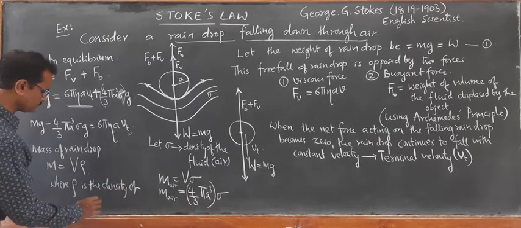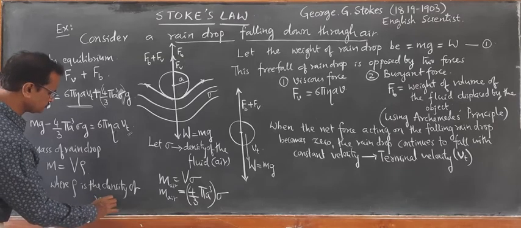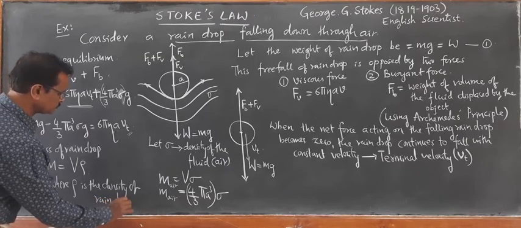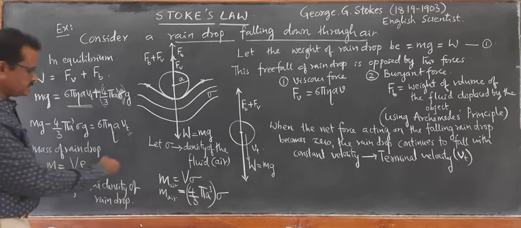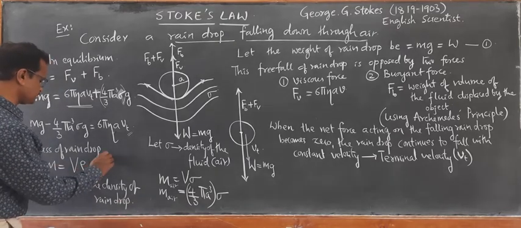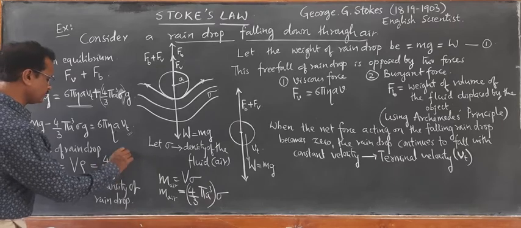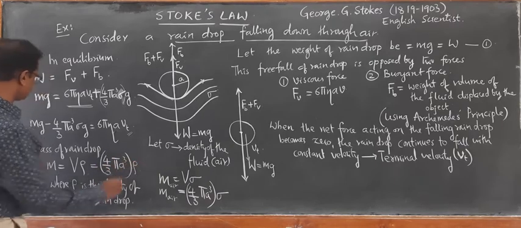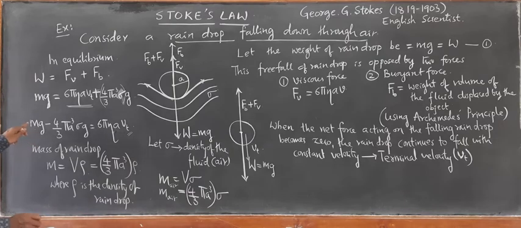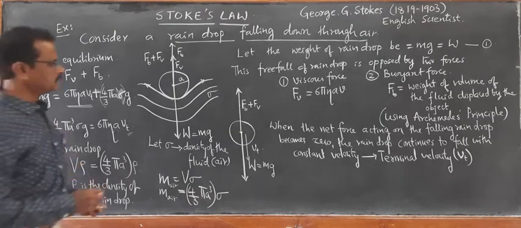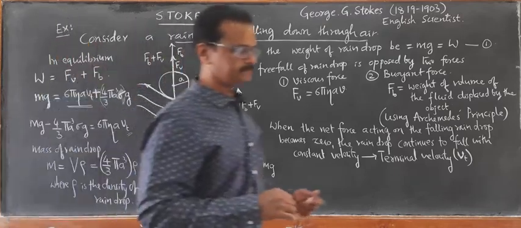Raindrop means water, so it is the density of water. So this is nothing but 4 by 3 pi a cube into rho. I can substitute this here: 4 by 3 pi a cube into rho into g. Then the equation becomes simple.